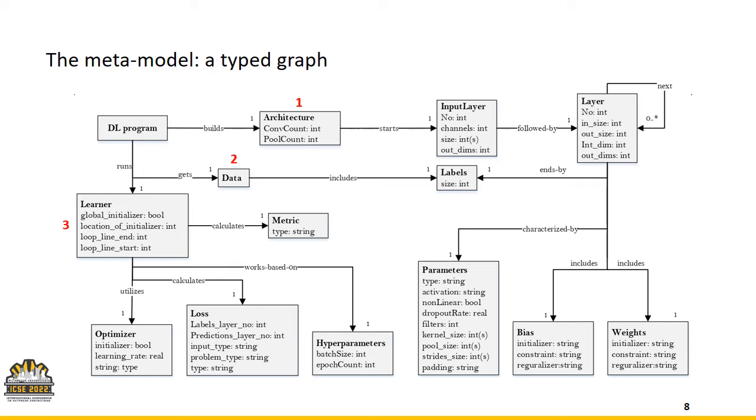Architecture describes the layers of the network. It starts with the input layer followed by various layers. Each layer may have different parameters, bias, or weights. Data, described as the second component, describes the data that the structure should be trained on and includes some labels. At the end, we have the learner, which describes the training program. The training program needs to have some loss function and an optimizer to train the architecture on the data. In this way, this meta model describes the base and high-level skeleton and properties of a deep learning program.